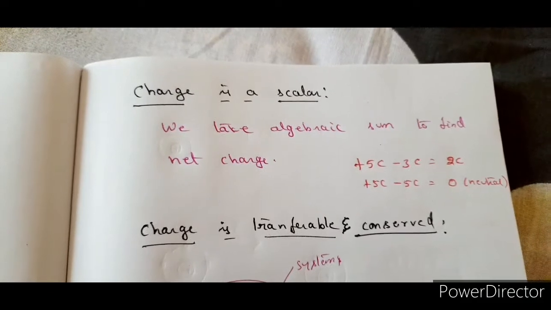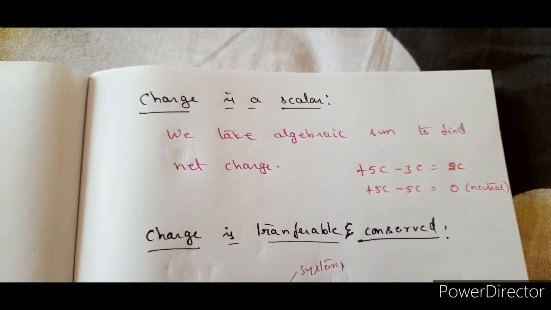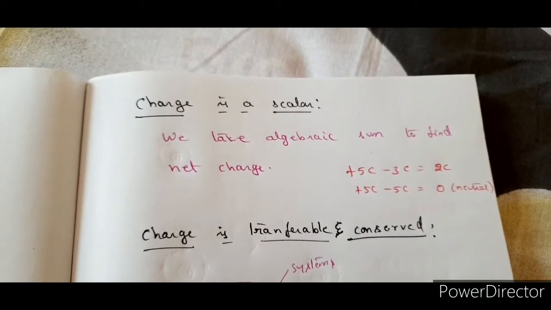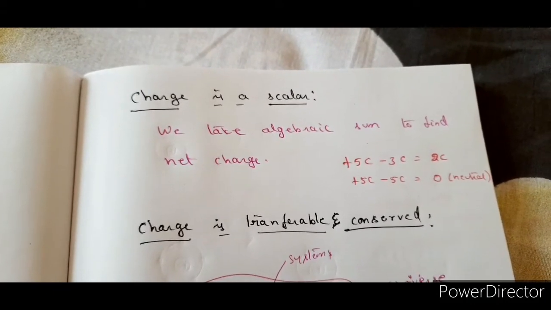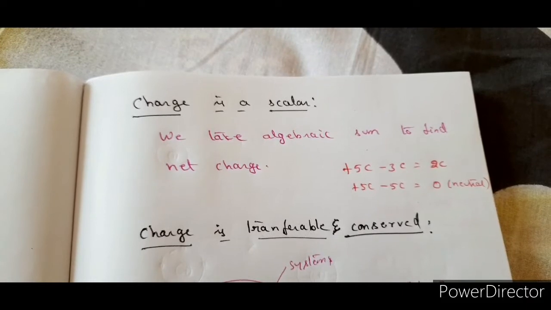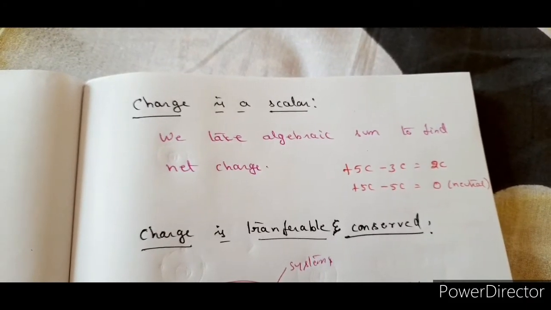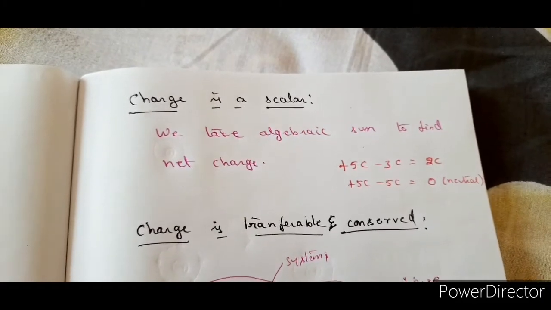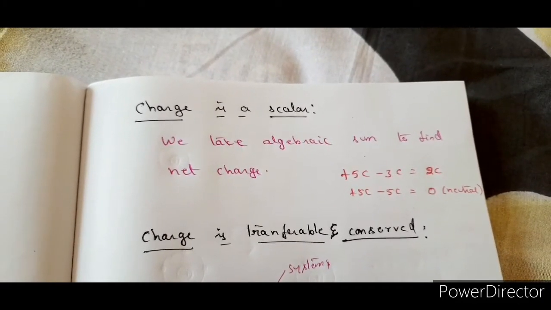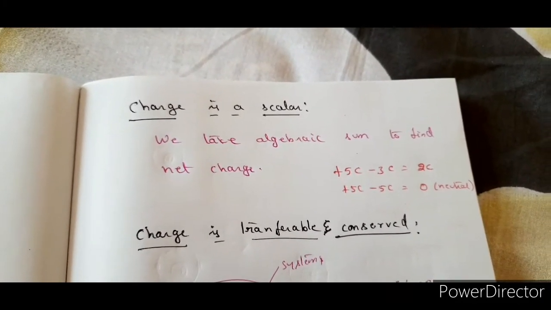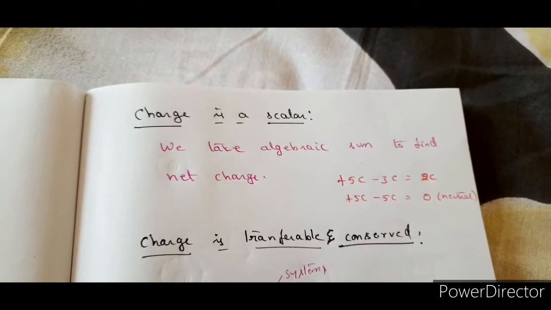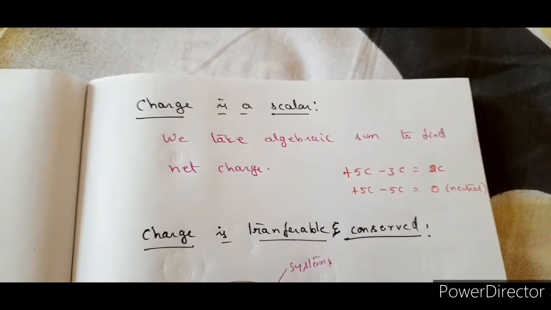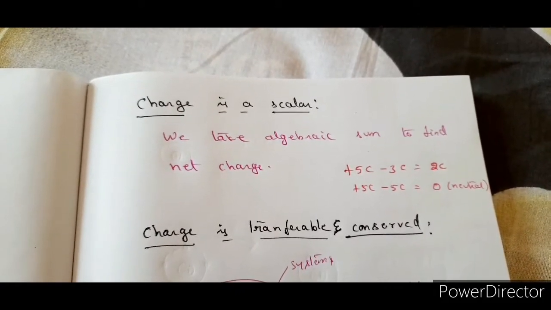Next characteristic is charge is a scalar. Yes. We always take the algebraic sum to find out the net charge. Suppose you have 5 protons and 5 electrons inside an atom, what is the net charge? Net charge is here 5e with plus sign and 5e with minus sign. Is it not? So that means they will get cancelled and therefore the net charge is 0.